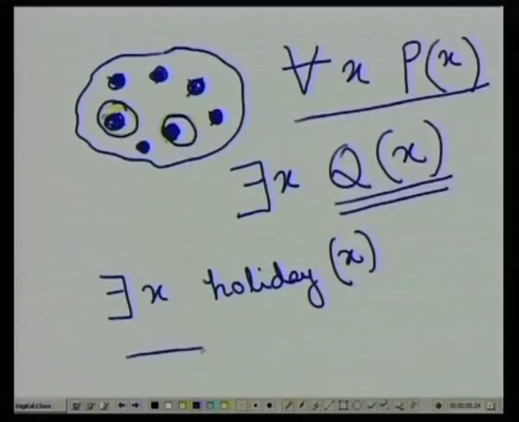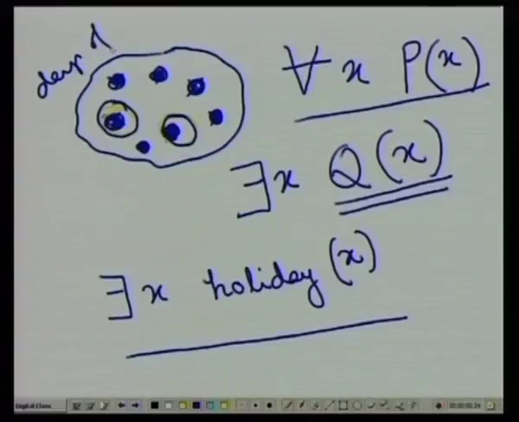Now, is this statement true? There must be an element in this set, which is the days of the week. Obviously, here lie Saturday and Sunday, 2 days for which holiday x is true.